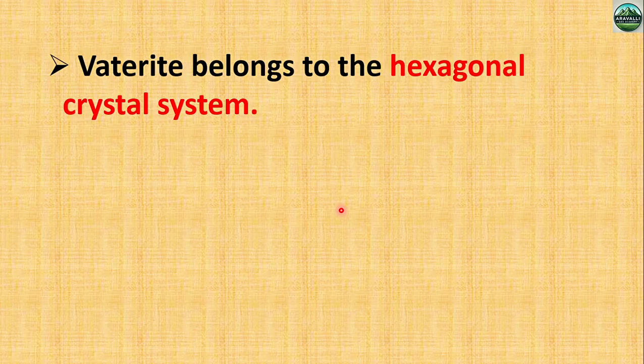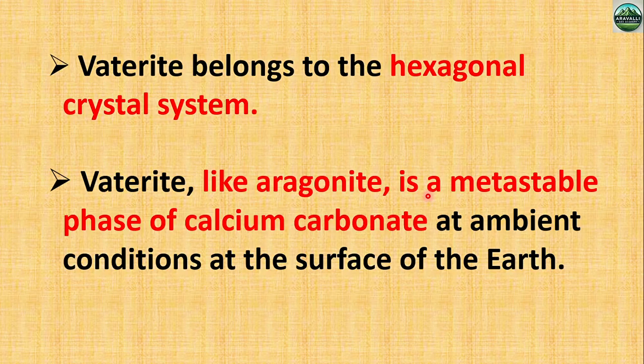Then vaterite belongs to the hexagonal crystal system. Vaterite, like aragonite, is a metastable phase of calcium carbonate. It means vaterite is also unstable in the surface condition. But in this slide, only one point is important for us. Okay, vaterite belongs to the hexagonal crystal system, because calcite, aragonite, and vaterite are part of the polymorphic series. So the crystal system is important for us.